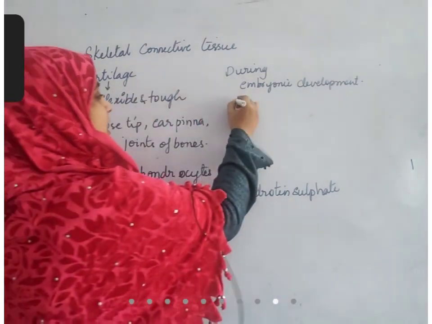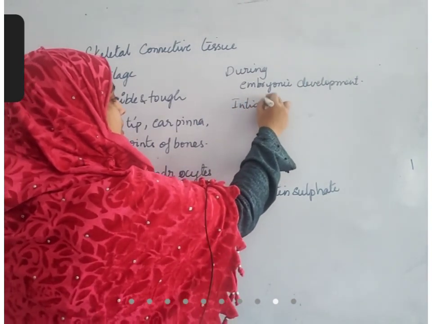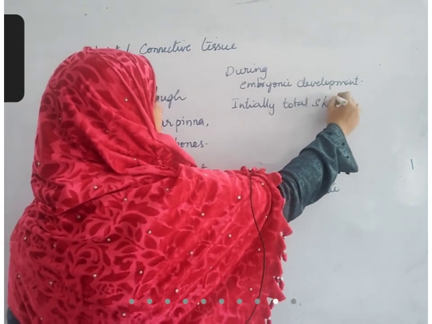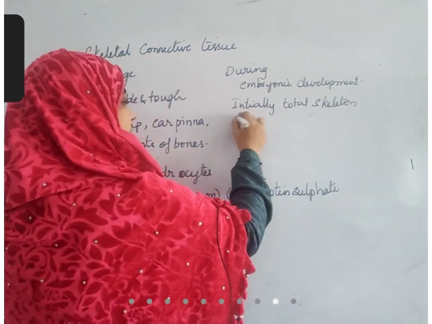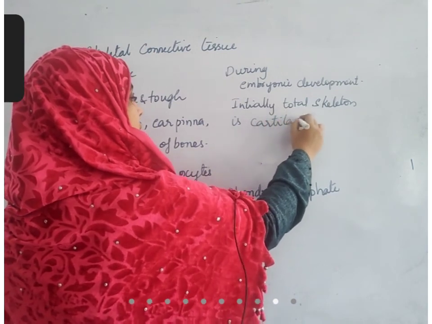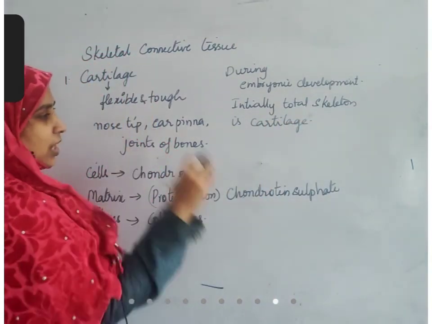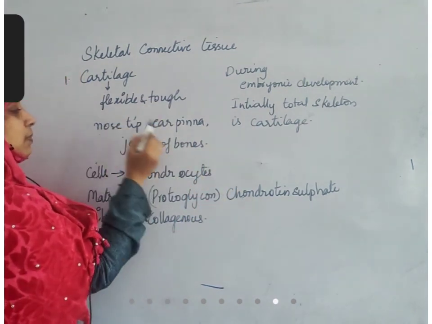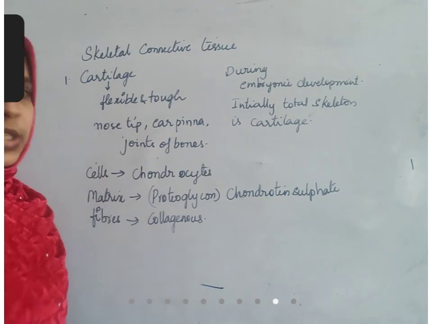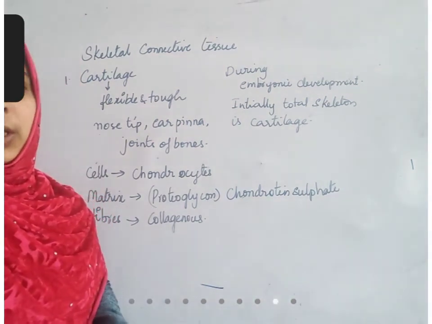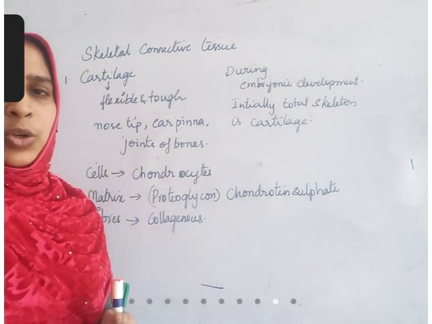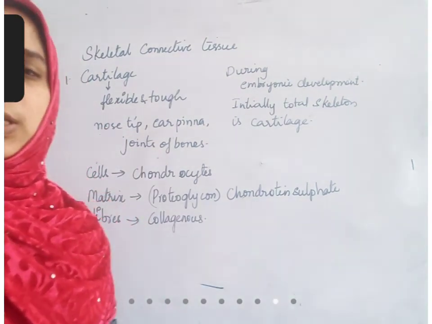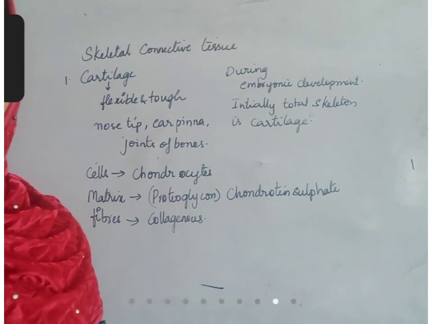Cartilage starts turning into bone, and only the nose tip, ear pinna and joints of bones are left without turning into bone. All other parts will be converted into bone. Okay children, take a screenshot of this also.